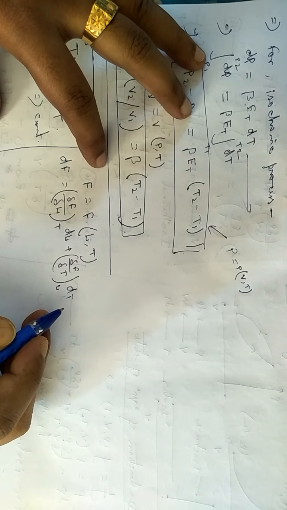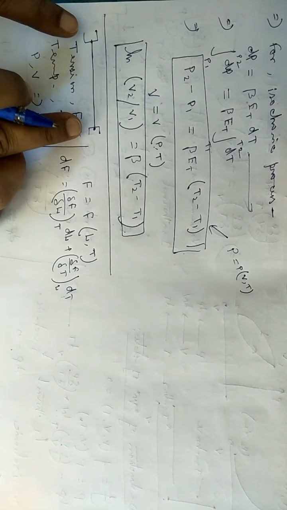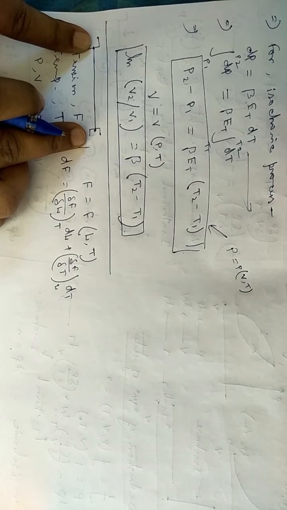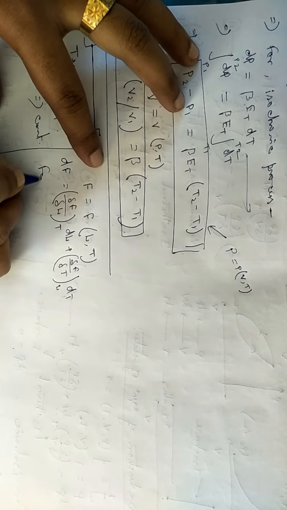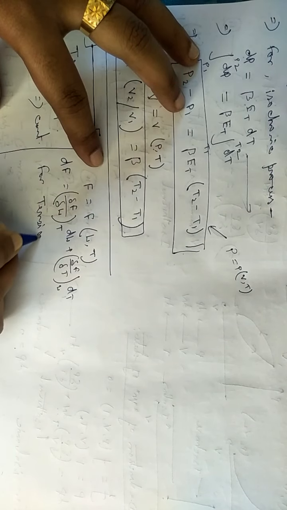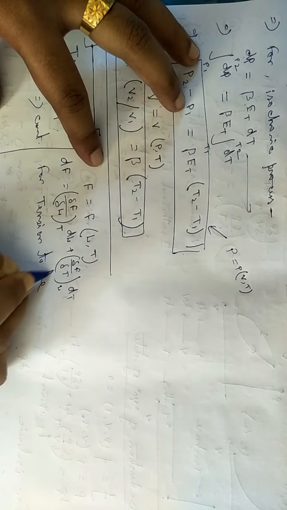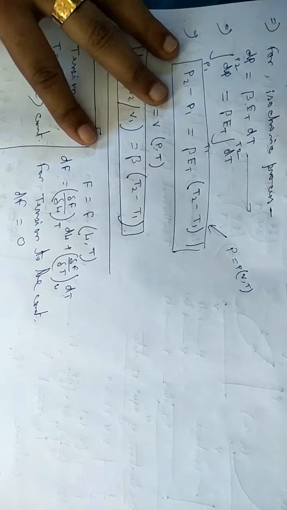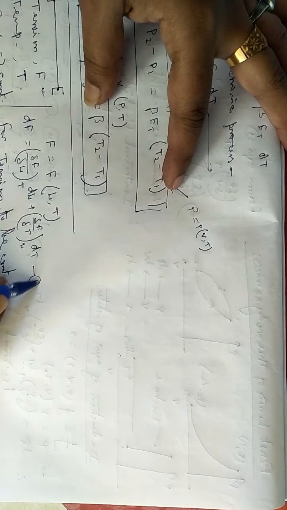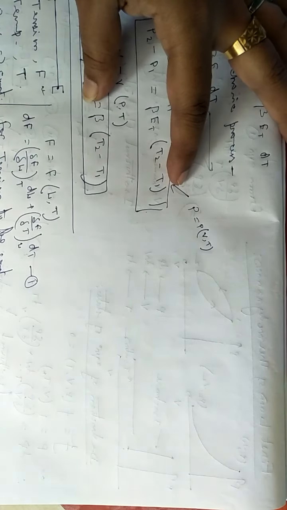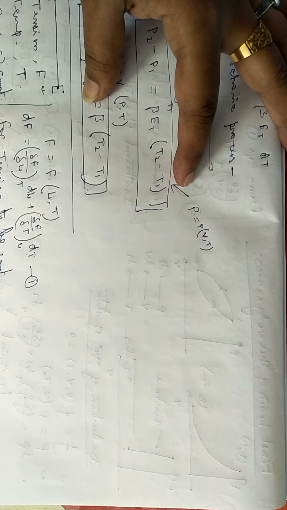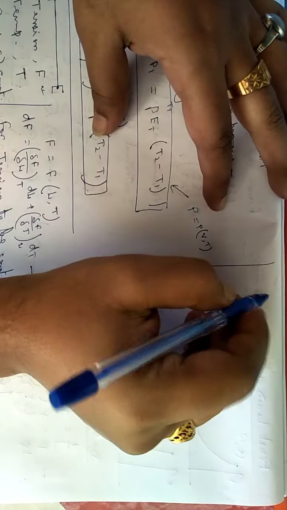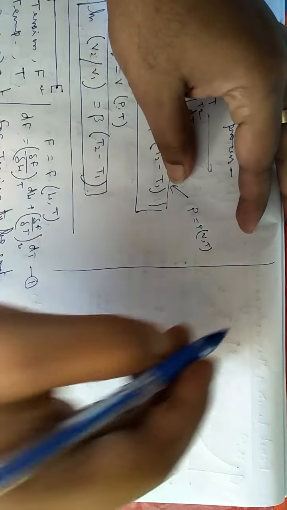Okay, now if the tension remains constant, for thermodynamic stability, when the system is in a stable condition, for tension to be constant, we can write the value of dF equals to 0. So simple. Let me take this as equation number 1. In this equation number 1, if I take tension equals constant, that is dF equals to 0, I have to write the equation like that. Only the right hand side will exist.